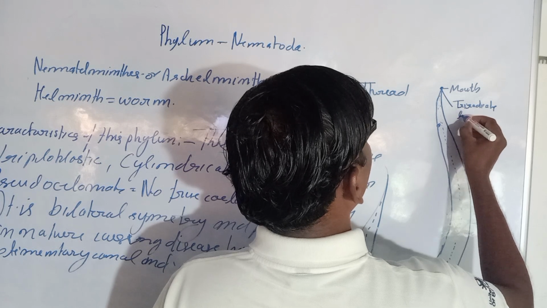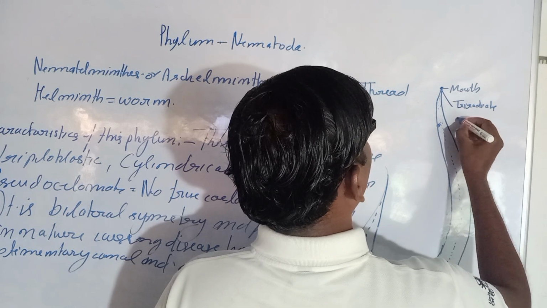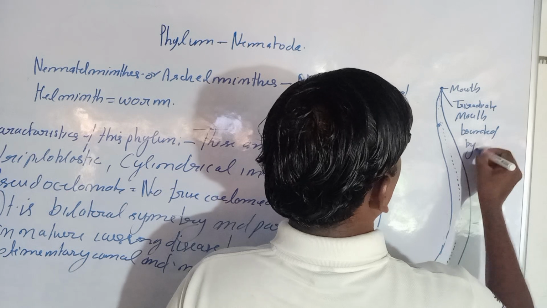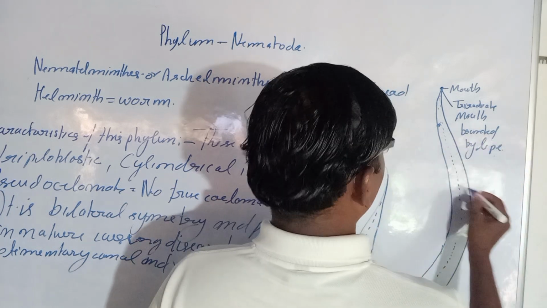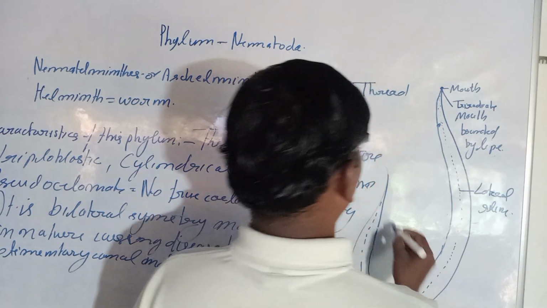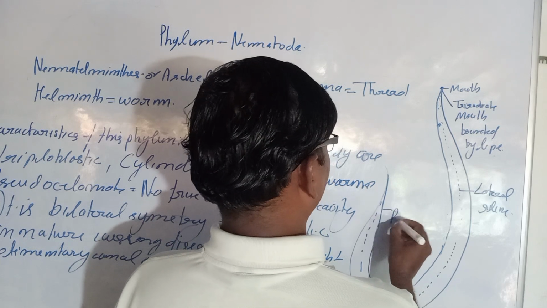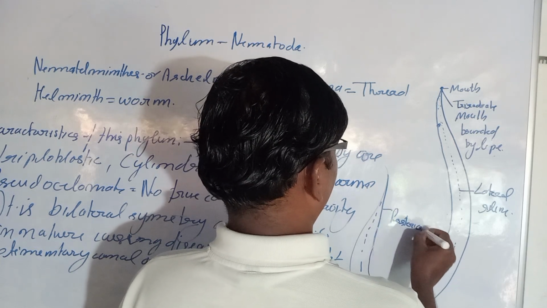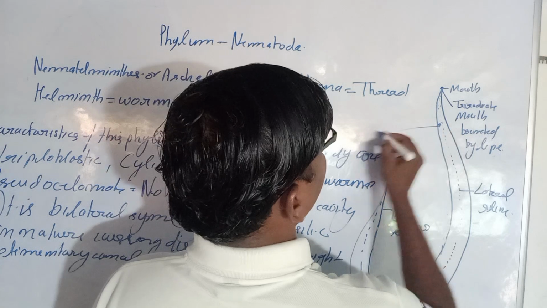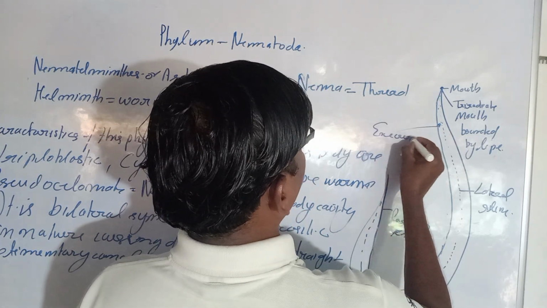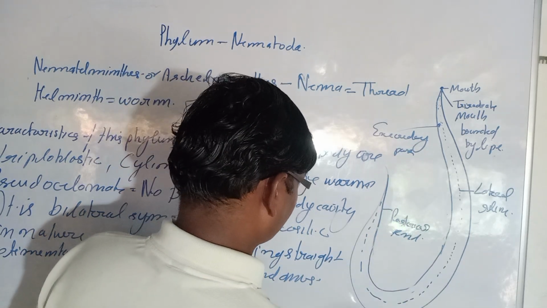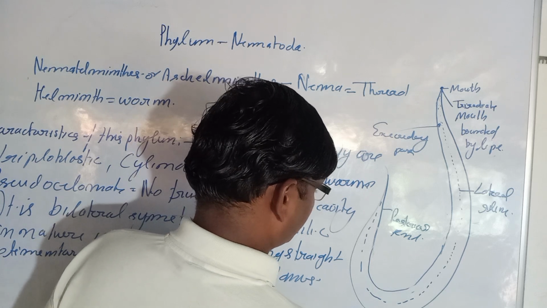Here is the mouth of Ascaris, a triradiate mouth, bounded by lips. This is the lateral line, and this is the posterior end. This is the excretory pore. And here is the female Ascaris.